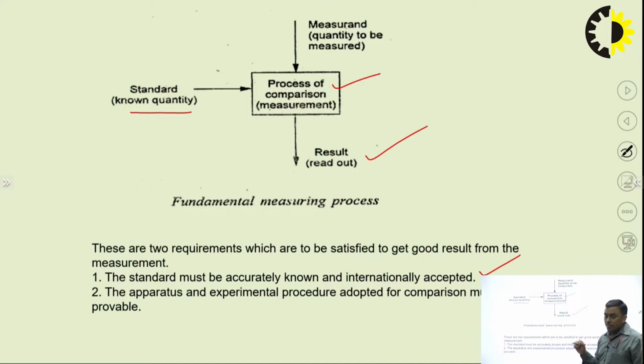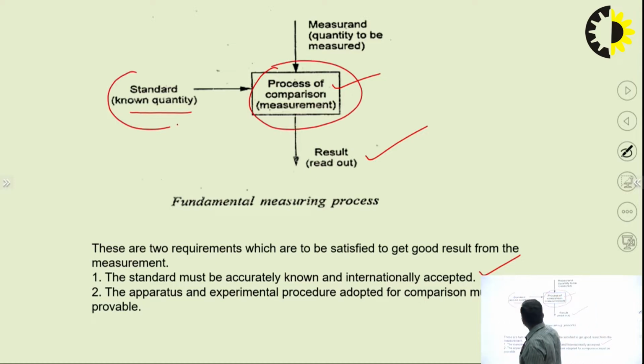It doesn't mean that we are doing the measurement on our own and it is not accepted, because now we are in the global era. So our measurements and procedures must be accepted by each and everyone, and the process of measurement must be very clear. This is the comparison with what? Comparison with some standard. Standard means known quantity.